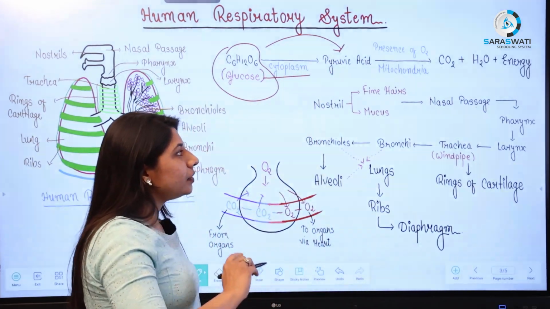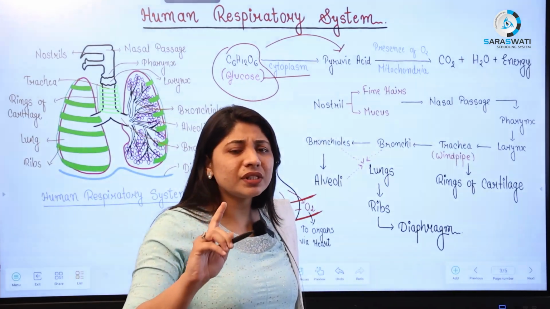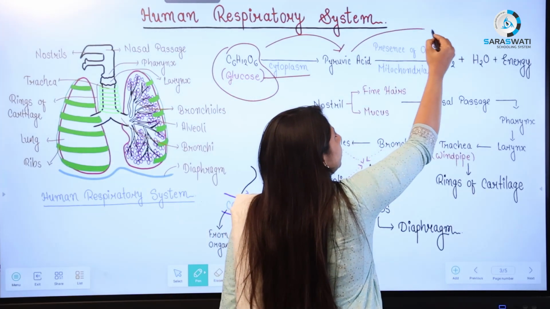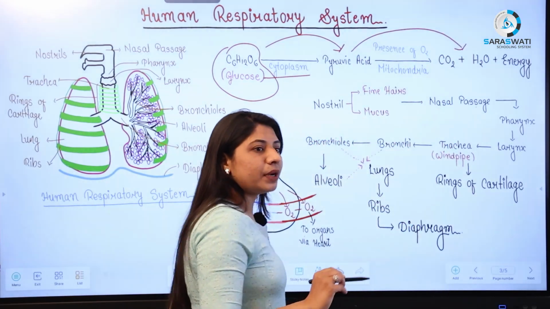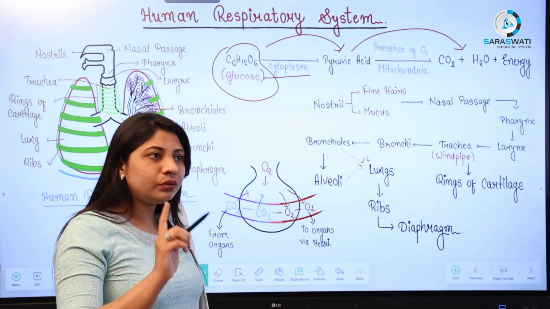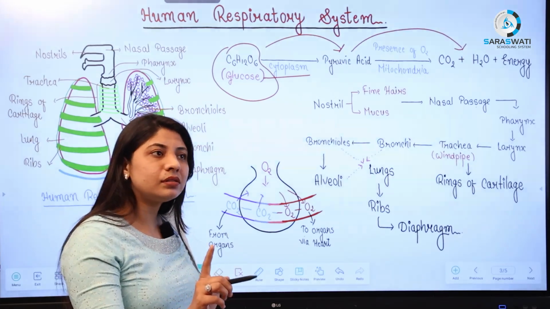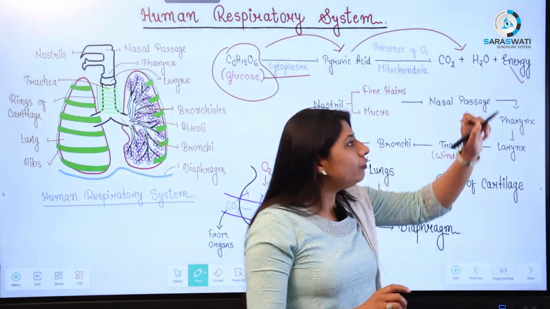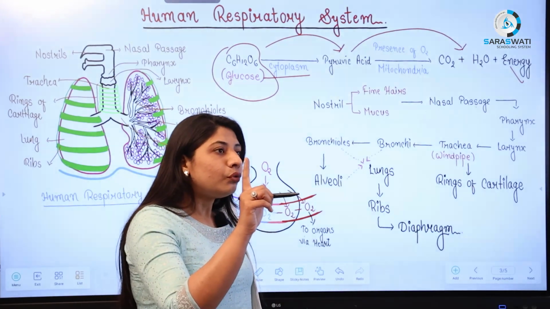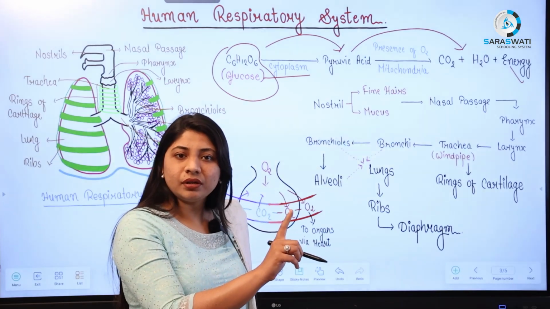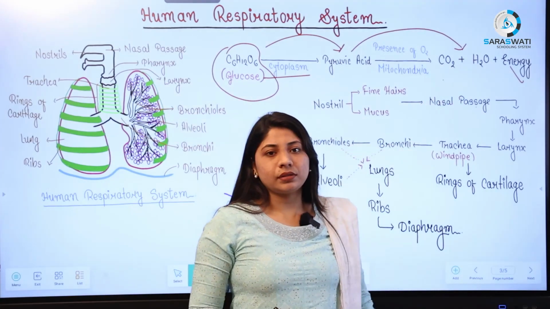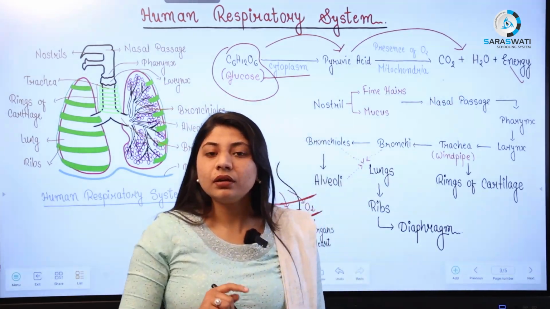Now this pyruvic acid enters the mitochondria, which is known as the powerhouse of the cell. The mitochondria convert pyruvic acid into three products: the first is CO2, the second is water, and the third is energy. The main purpose of the respiratory system is this one: we need this ATP, adenosine triphosphate. With the help of ATP, we generate CO2 and water as byproducts. This CO2 we need to exhale, so that is why we are exhaling CO2.